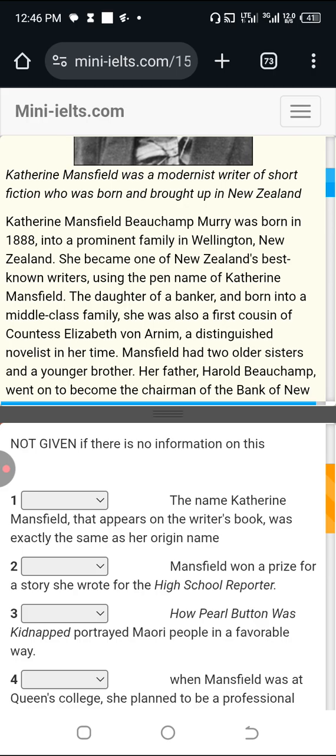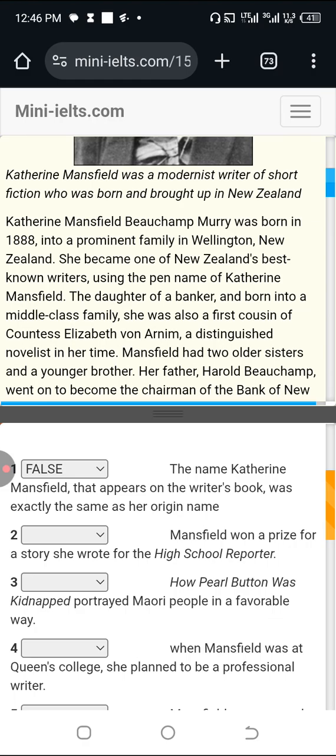Two different things. Okay? Now look at the question. The name Katherine Mansfield that appears on the writer's book was exactly the same as her origin name. Exactly the same. Can you see there's a problem? It's not exactly the same. So I'm going to pick false. This is a very tricky one actually, but I'm going to pick false for it.